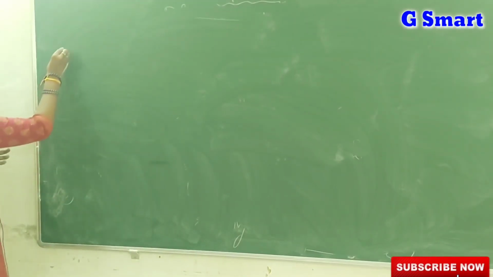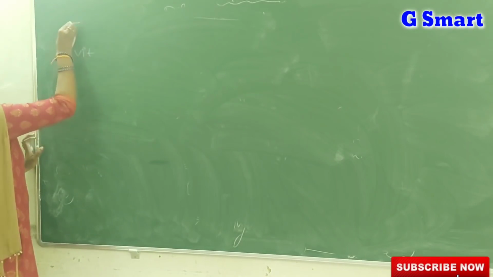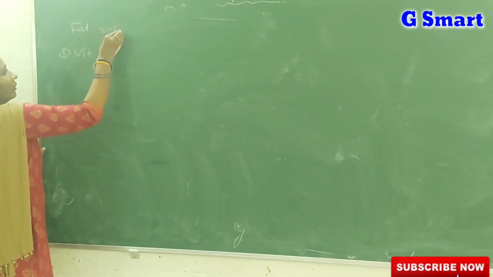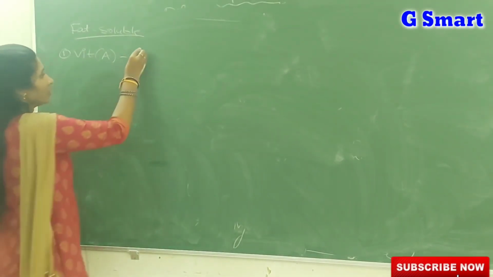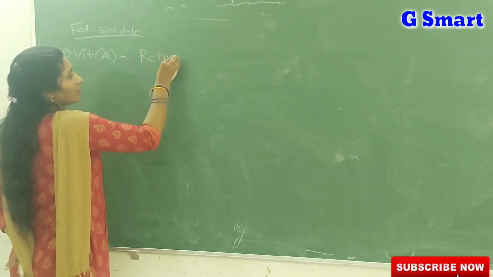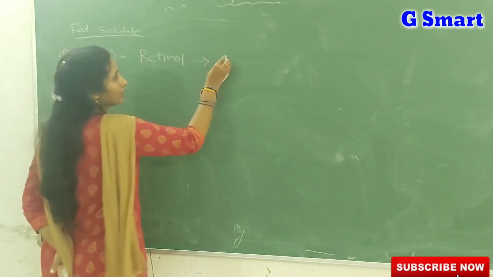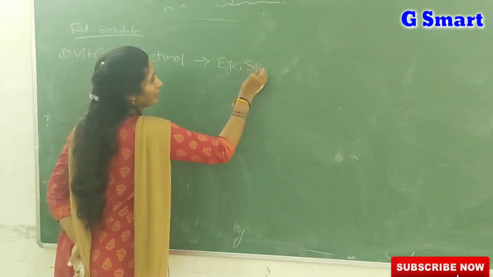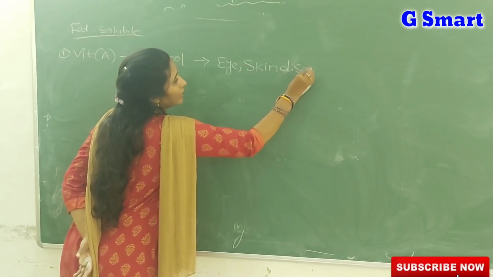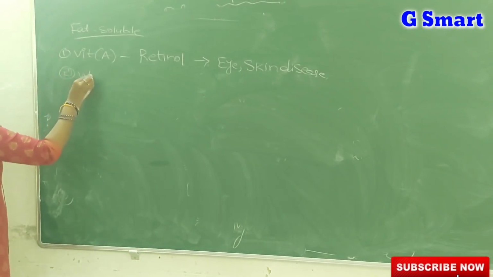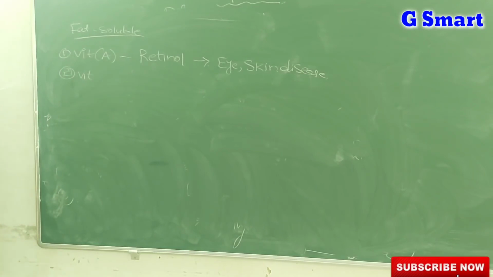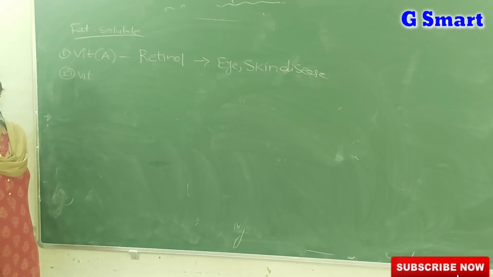Now about fat soluble vitamins. The first one is vitamin A. Vitamin A chemical name is retinol. If vitamin A is low in our diet, it leads mainly to eye and skin diseases like night blindness, xerophthalmia, cracked skin. These are all vitamin A deficiency conditions. Vitamin A is mainly present in all green leafy vegetables and fruits like papaya and carrot, which are especially helpful for best vision.